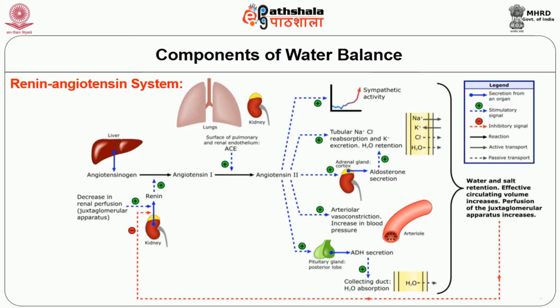The inactive angiotensin 1 gets converted to active angiotensin 2 by an enzyme present in the blood. Angiotensin 2 reaches the posterior pituitary gland and adrenal cortex by traveling through the blood. A cascade effect of hormones helps the kidney to retain water and sodium and increases the blood pressure.